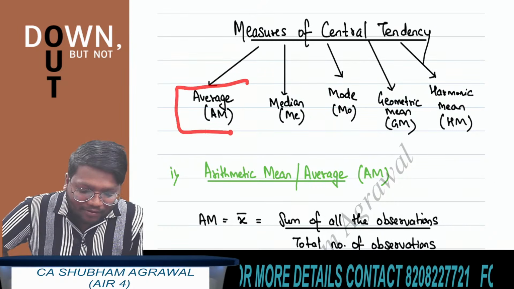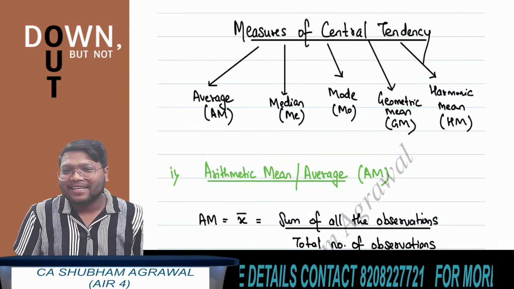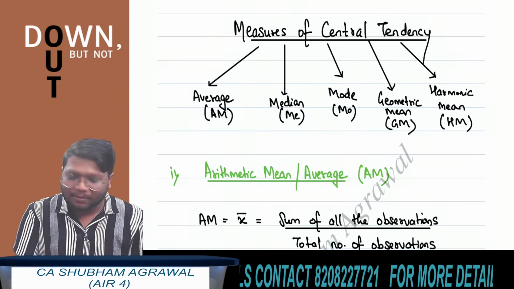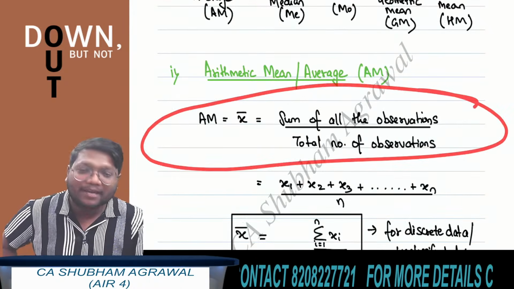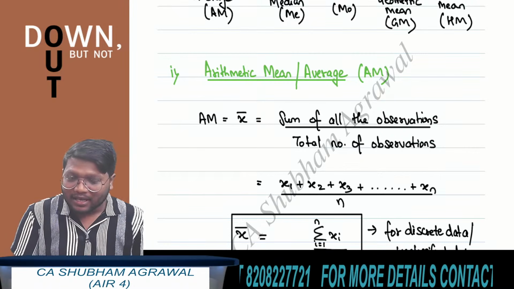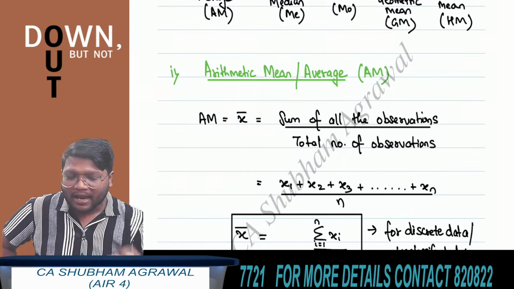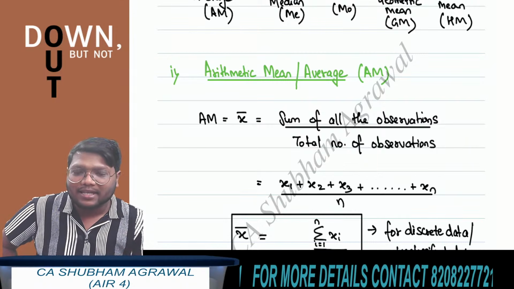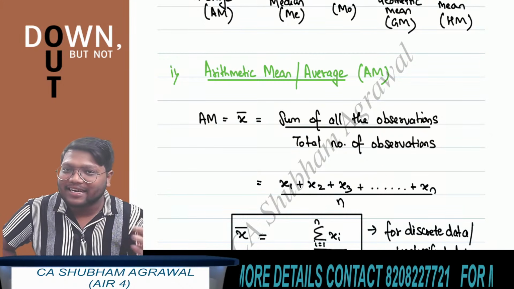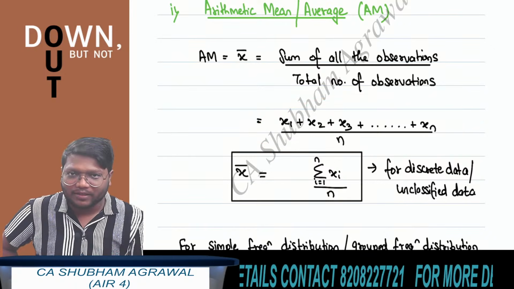Now tell me quickly, what is the formula to find arithmetic mean? The formula to find arithmetic mean is sum of all the observations divided by number of observations. Arithmetic mean is denoted by x bar. And if you want to write the formula in notations, then x bar is equal to x1 plus x2 plus x3 plus x4 and so on till xn divided by small n. This is the formula to find arithmetic mean.